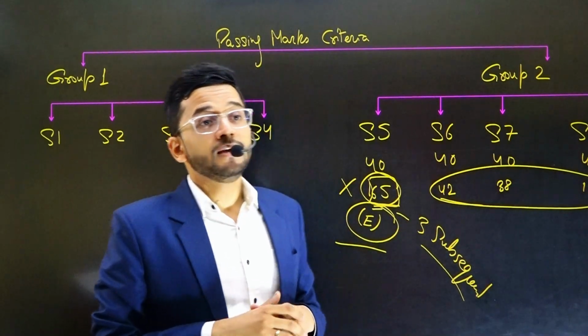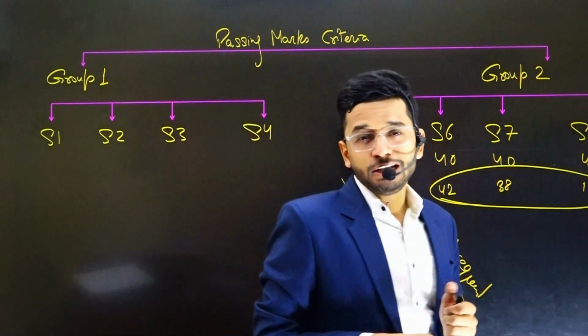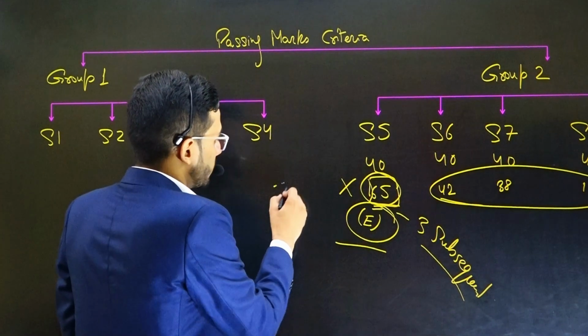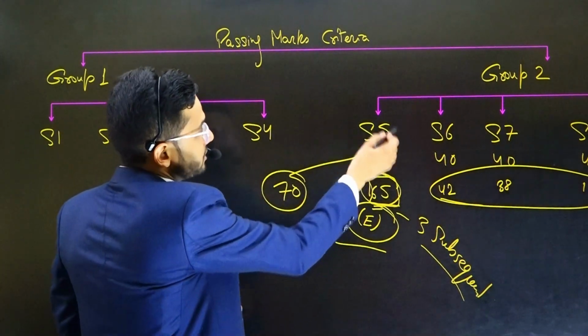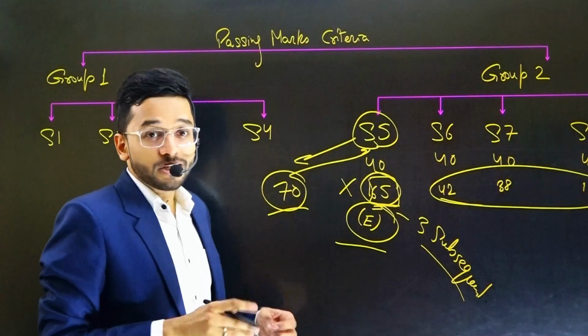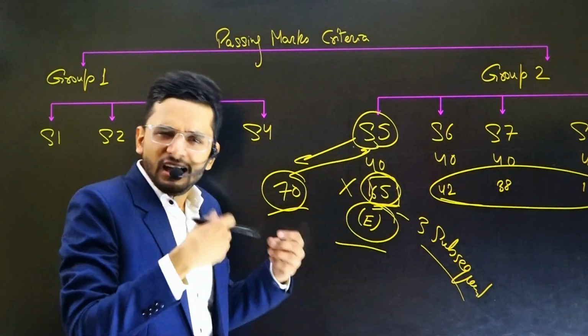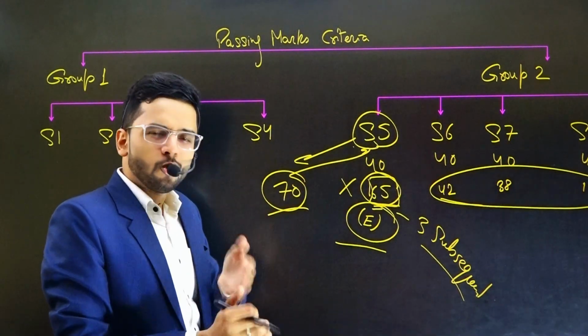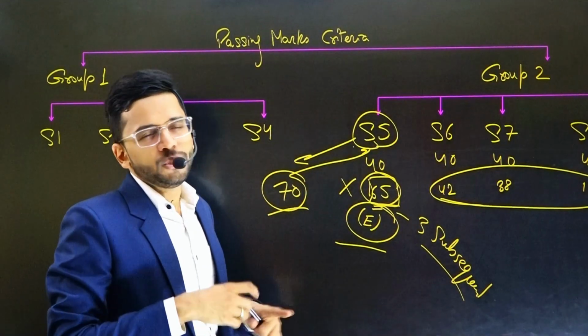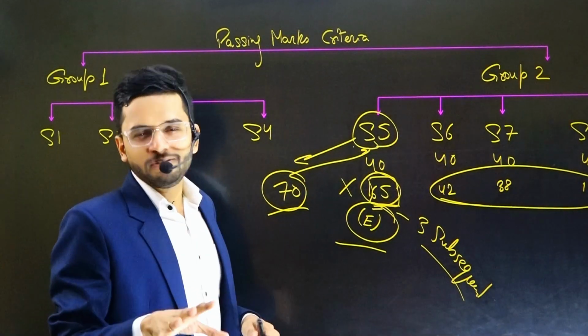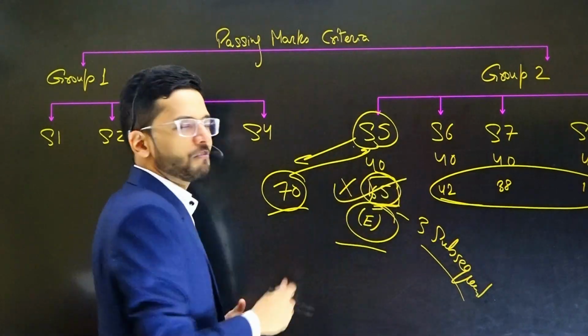Now many students ask me, sir, is claiming exemption a good deal? I mean, there's an opportunity of scoring 70 in that paper. That paper is very strong. There's an opportunity of scoring 70 in that paper. So should I forego my exemption? Guys, to each his own, but my view always remains that you should always claim exemption.